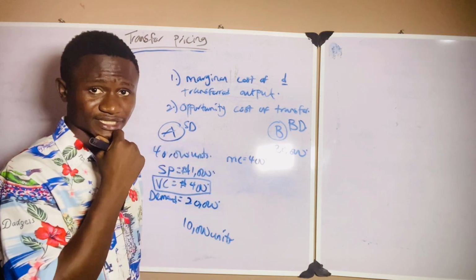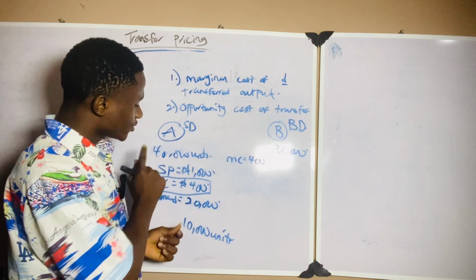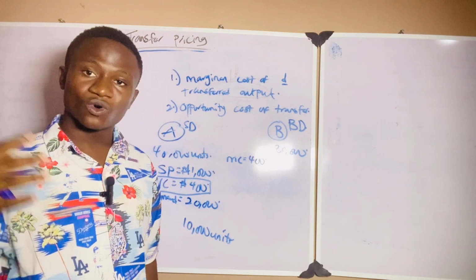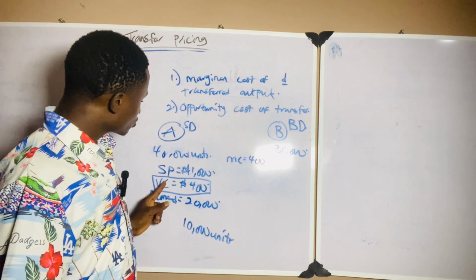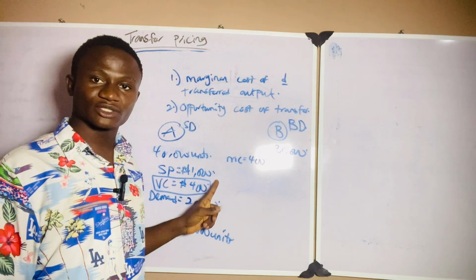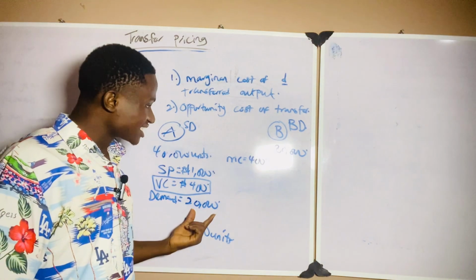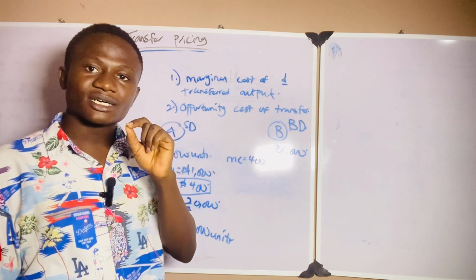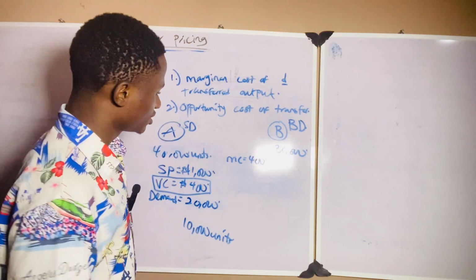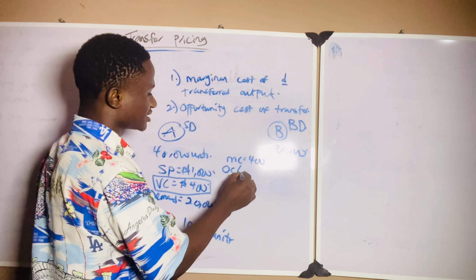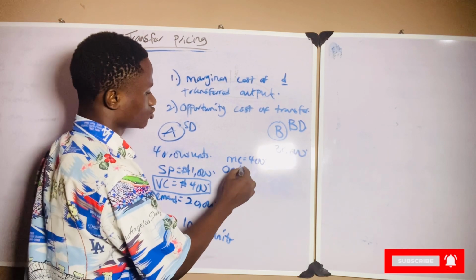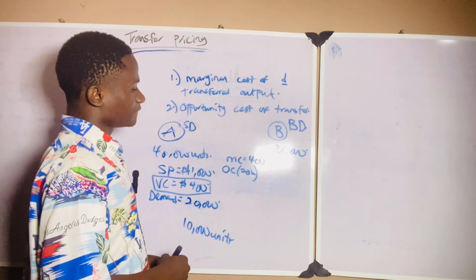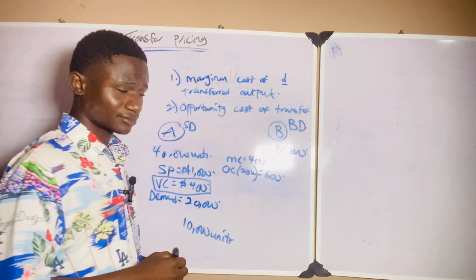Marginal cost is 400 naira, right? And don't forget that division A will be selling 20,000 units to the external market for 1,000 naira each, because that's the selling price. Now, for these 20,000 units that division A will be selling to external consumers, what is the opportunity cost on it? The opportunity cost of 20,000 units will be 600 naira per unit, right?